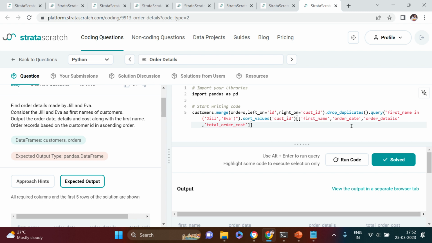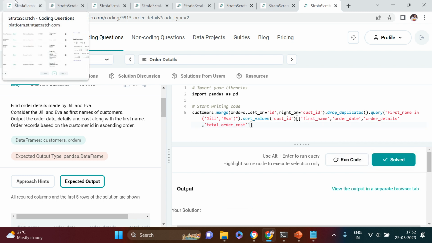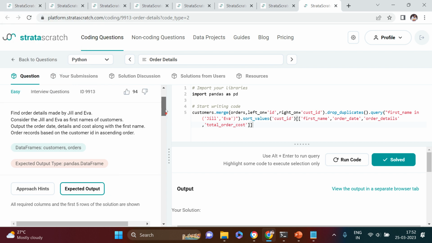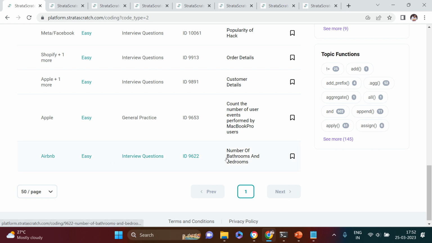Okay, first name, order date, and then I just kept only those columns which were asked to keep in the question, right? And our answer is correct. Done. We are done with this also. Let's move to the next question. This question was asked in Amazon and Shopify, that is order details. Now next comes customer details. Let's just find that also.